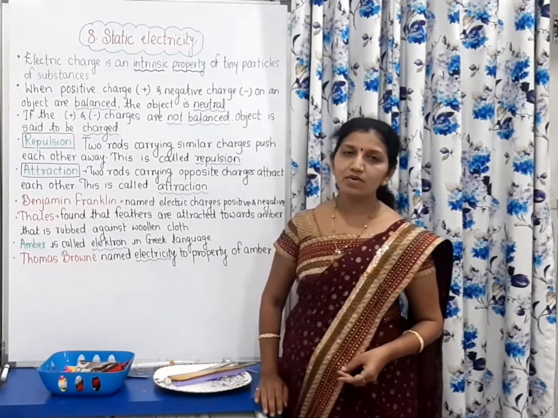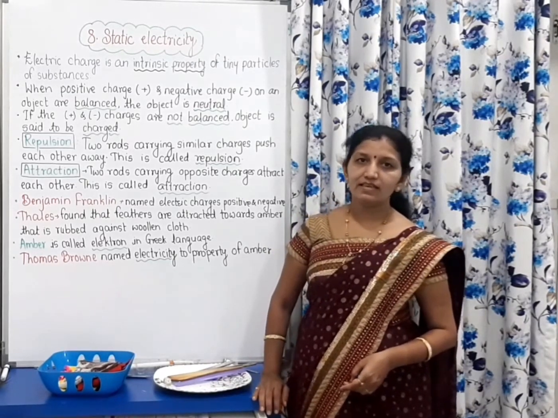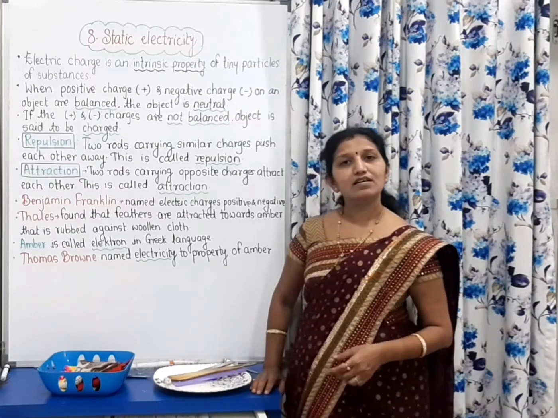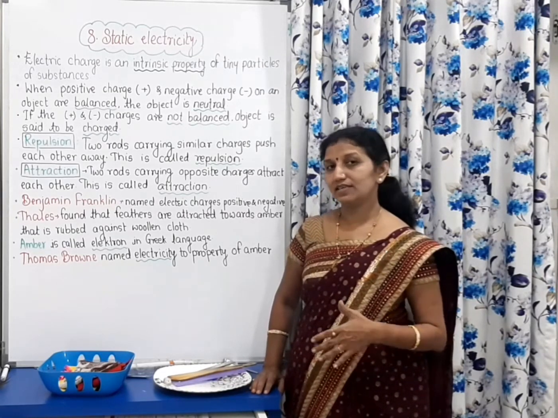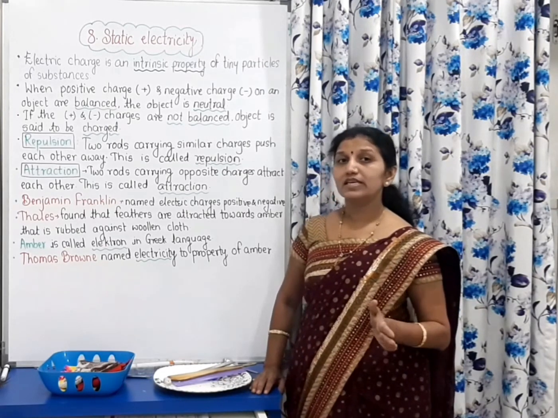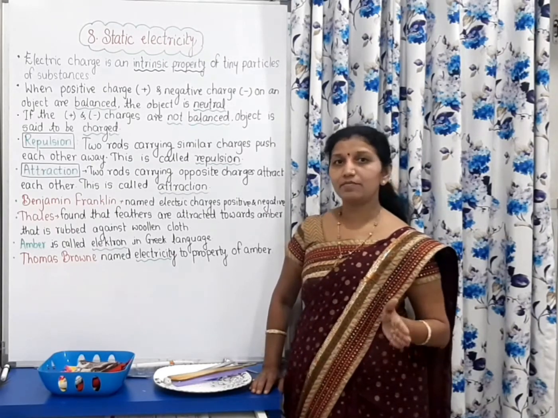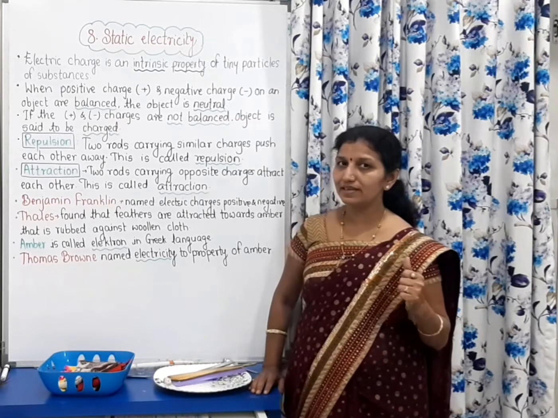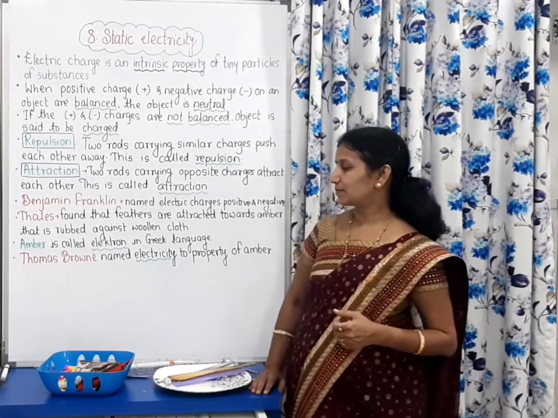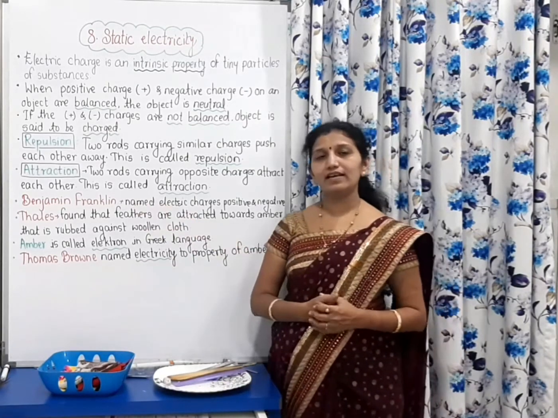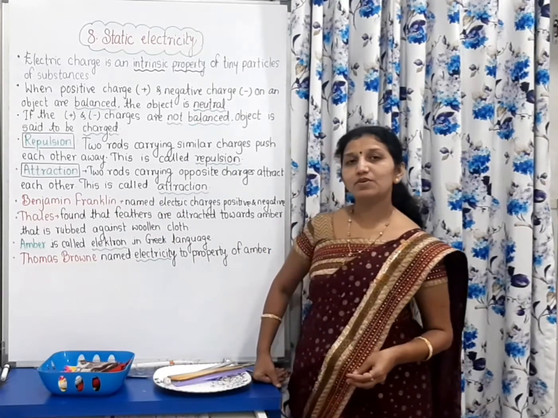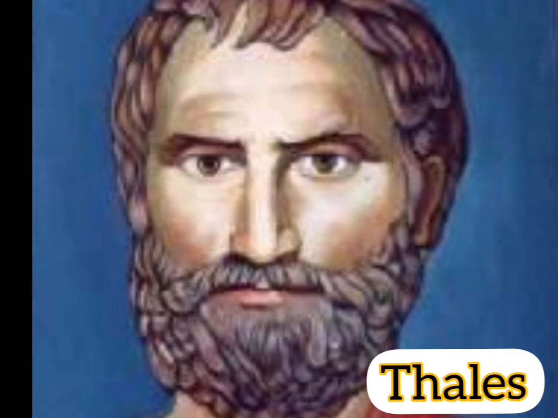Because some objects get attracted towards these small pieces of paper and some do not, because their contents are different. They are made up of different materials and they have different properties. That's why this happens. Now Benjamin Franklin, that scientist, named electric charges as positive charges and negative charges.